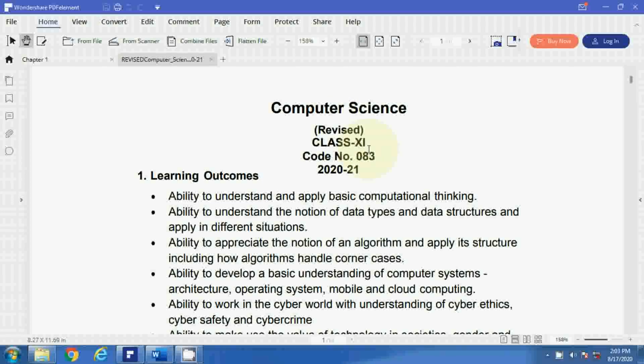So I hope you have taken your admission and your class 11 has started. Somewhere some students are thinking which subject should be opted in class 11 and 12th, and which subject should be ignored. So those who have taken computer science, on this channel you will get all the topics in detail with theoretical and practical knowledge.